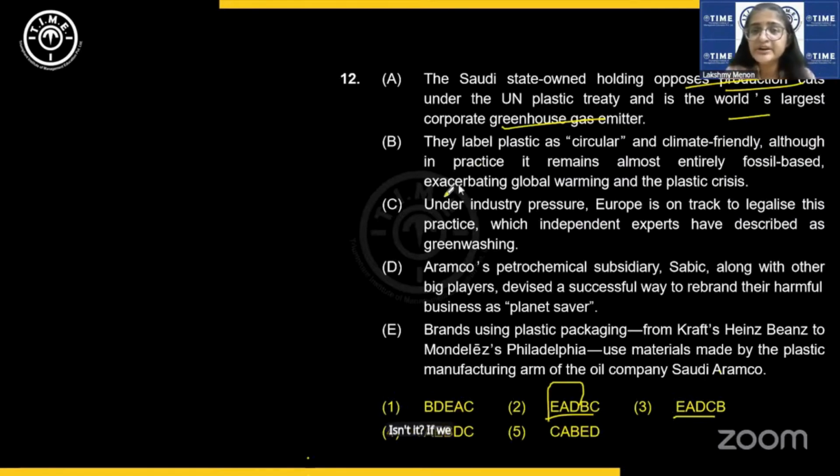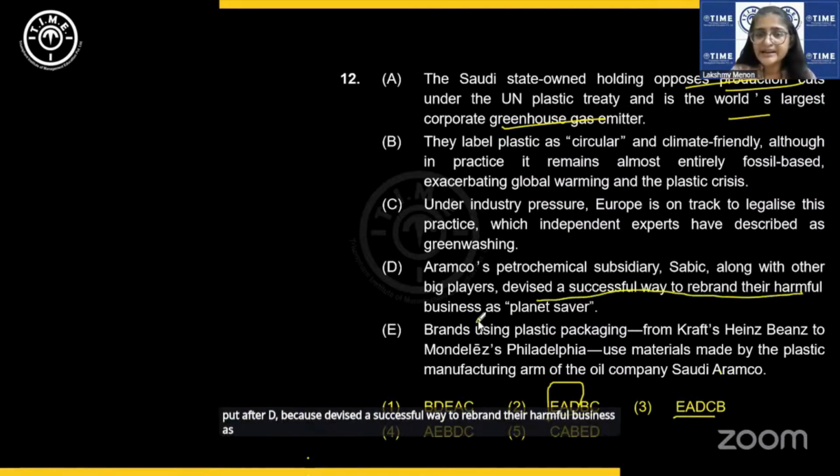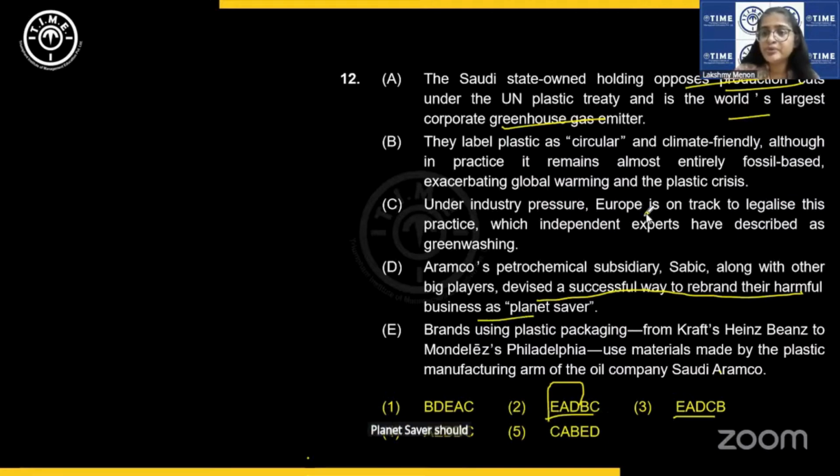If we put B here, they label plastic as circular and climate friendly, although in practice it remains almost entirely fossil based. Okay, that you cannot put after D because devised a successful way to rebrand their harmful business as Planet Saver should be followed by Europe is on track to legalize this practice, right?